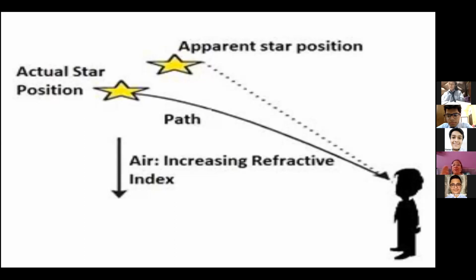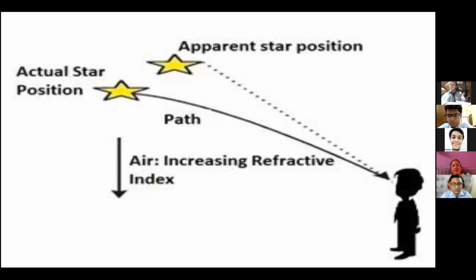But if it is a 3 mark question, you have to explain along with the diagram, and you have to explain that due to the increasing refractive index, the light suffers refraction every time, and we are able to see only the straight light path. Thus, they appear to be at a higher position. Then you will score 3 marks. Am I clear?